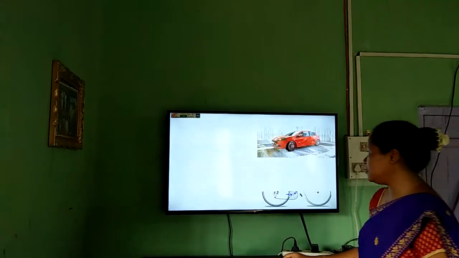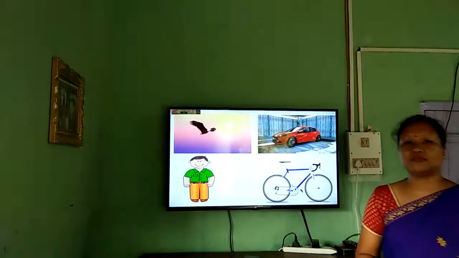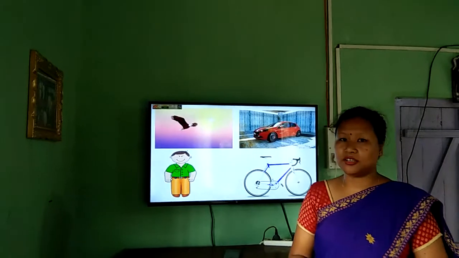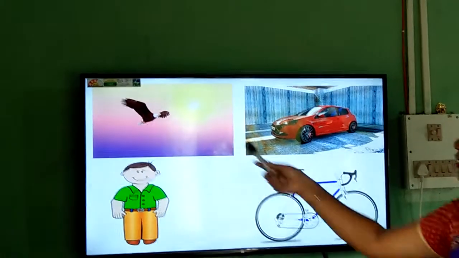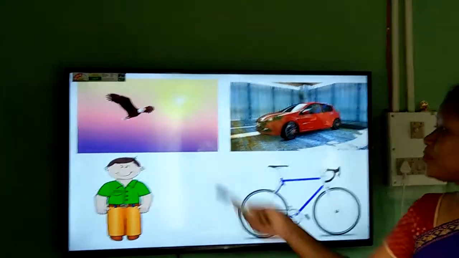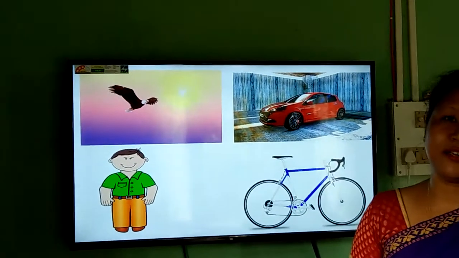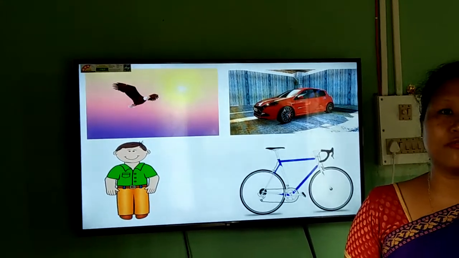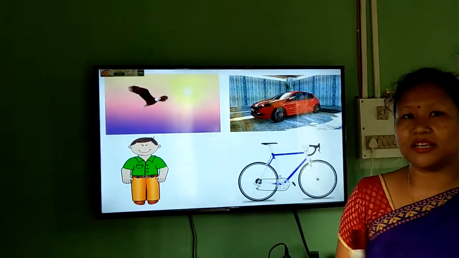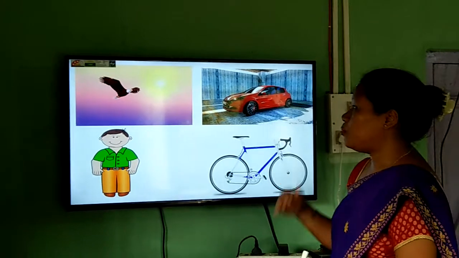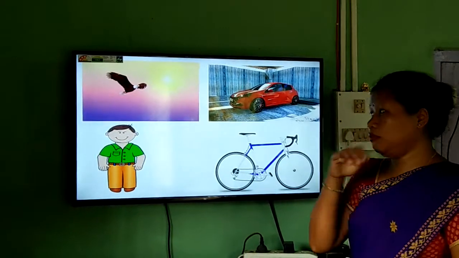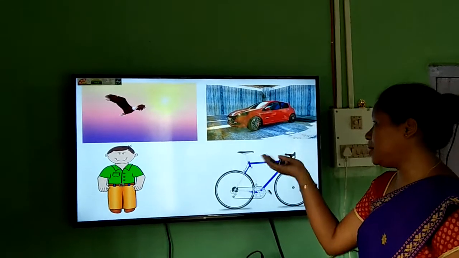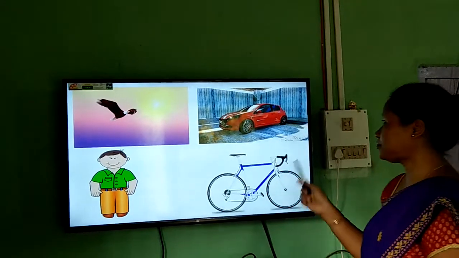Okay, this is the picture of the objects that I have already said surrounding us. Yes or no? What is the first picture? That of a flying bird. If the bird does not fly, if the bird just sits on a branch of a tree, that means the bird is at rest. But when the bird flies in the sky, then the bird is in motion.